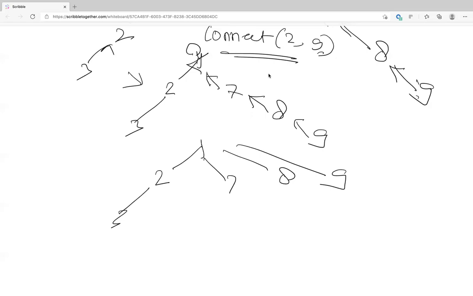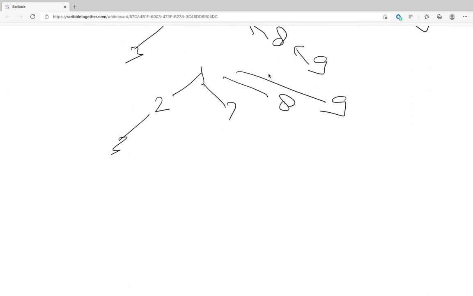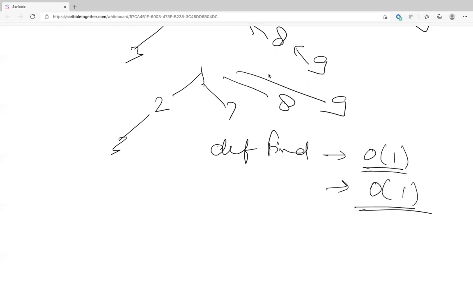So is this point clear to everyone? Like what Deven suggested? And this is nothing but path compression. And by doing this, find root will eventually go to O of 1. So now your is connected or connect will eventually go to O of 1, like constant time.